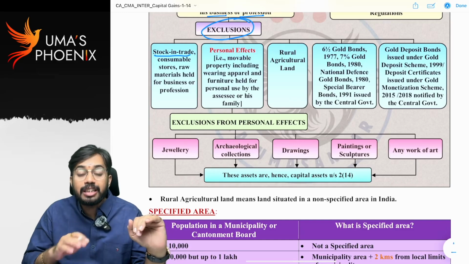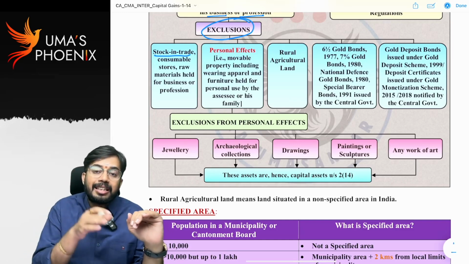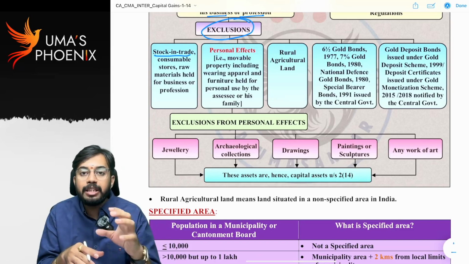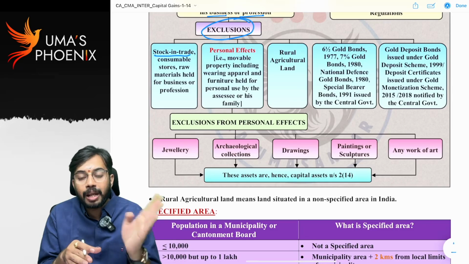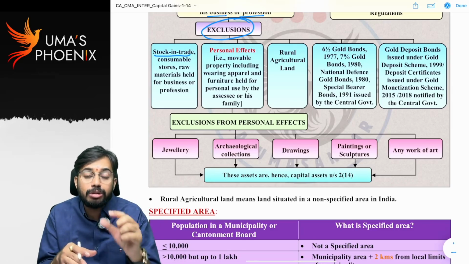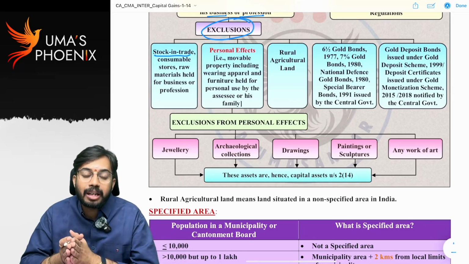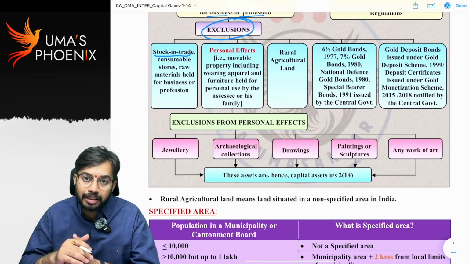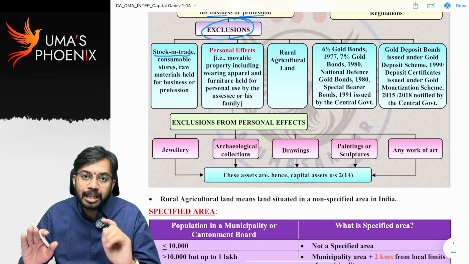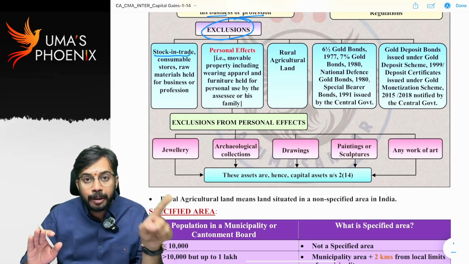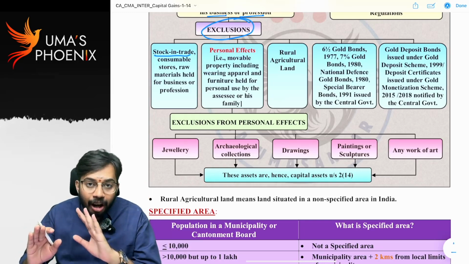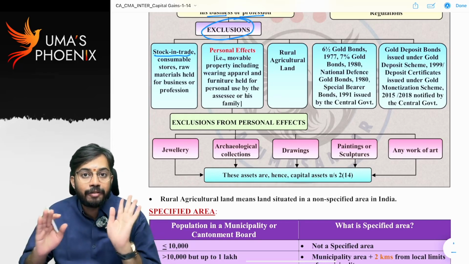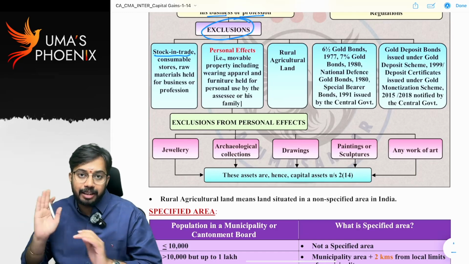If stock in trade is not excluded, the capital gains head also gets attracted. That means on sale of stock in trade, PGBP will levy tax, and capital gains will also levy tax. It amounts to double taxation. So to prevent double taxation, stock in trade is excluded from the definition of capital asset. On sale of stock in trade, the PGBP head gets attracted; capital gains will not get attracted because stock in trade is not a capital asset. Is it clear? Next.